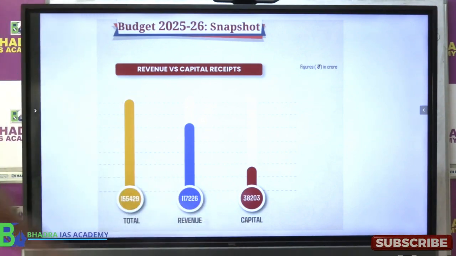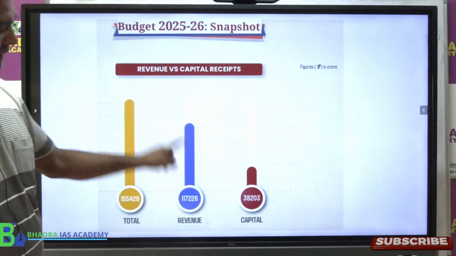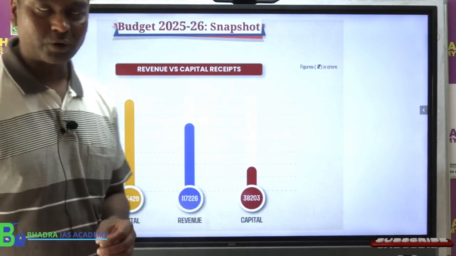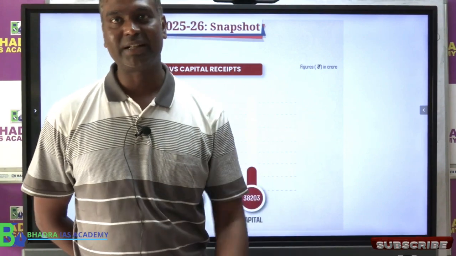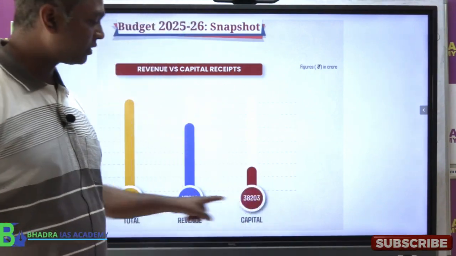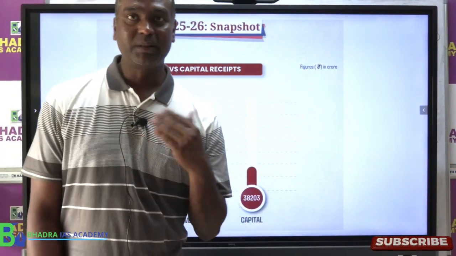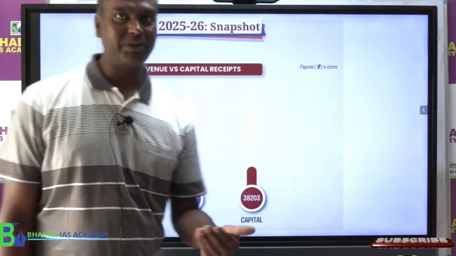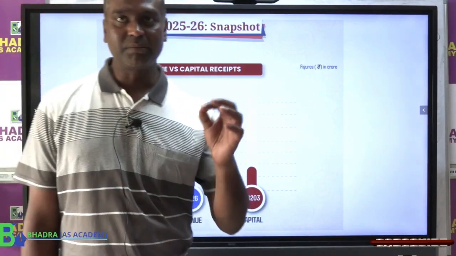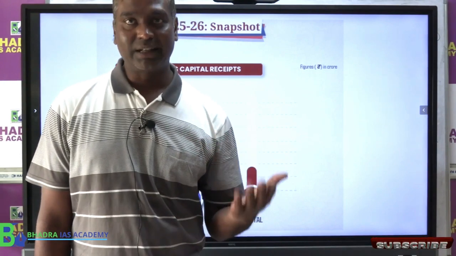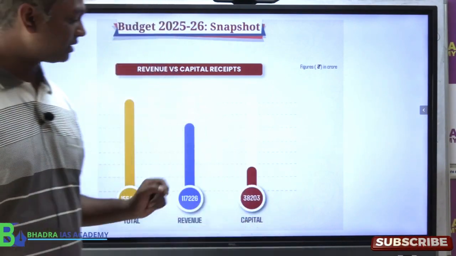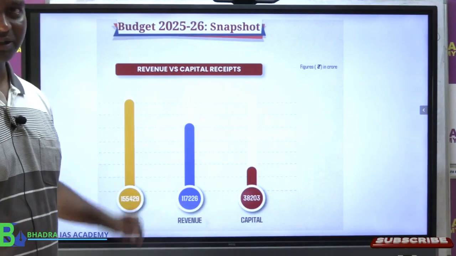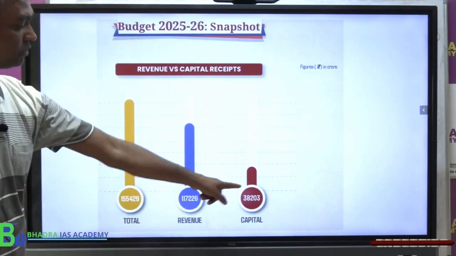So if you see, revenue budget is higher than the capital budget, therefore revenue receipts are greater than capital receipt. This is another important thing to keep in mind. See, prelims में statement based question में you can get like this question: Assam government receives maximum revenue from revenue receipt or capital receipt, right? So the answer is revenue receipt, not capital receipt. This is the total, both this together.